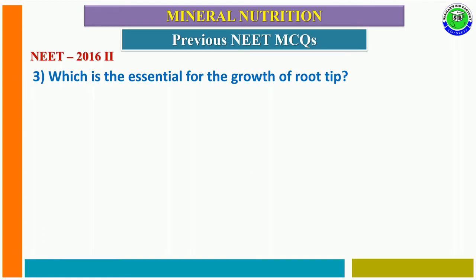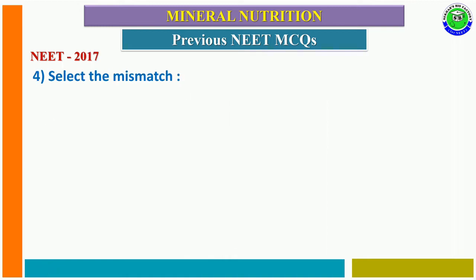Question number 3 from NEET 2016 phase 2. Which is essential for growth of root tip? First option zinc, second option iron, third option calcium, fourth option manganese. The correct answer is third option. So the newly developed cells at a root tip need calcium for the formation of calcium pectate in the middle lamella.